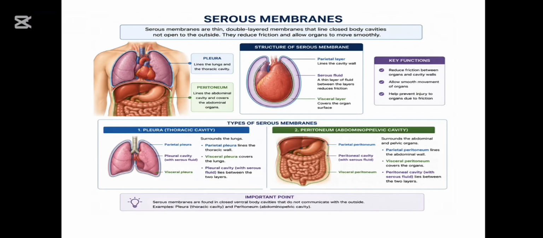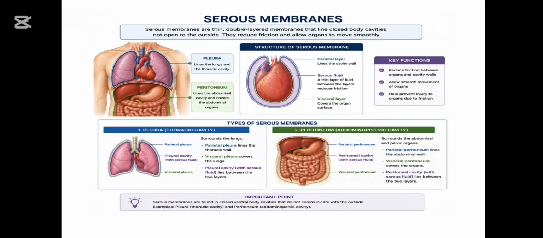Now let's discuss its types. Basically, the types are named according to the organs. The serous membranes around the lungs are called pleura, and the outer layer is called the parietal pleura, which is lining the thoracic wall, and the inner layer, which is covering the lungs directly, is the visceral pleura, and the pleural cavity contains pleural fluid between them.